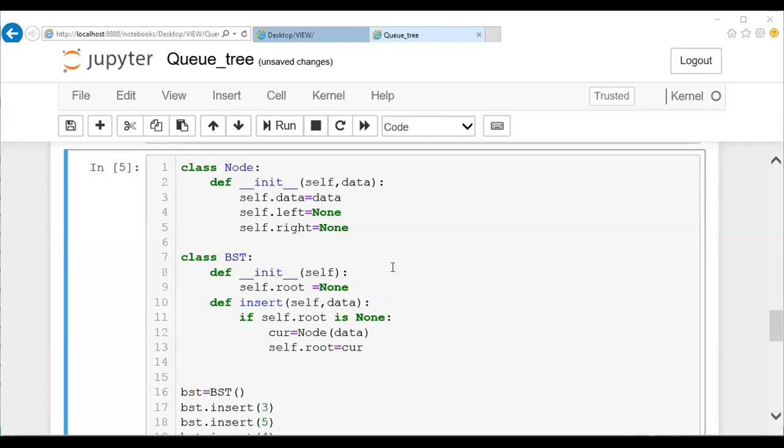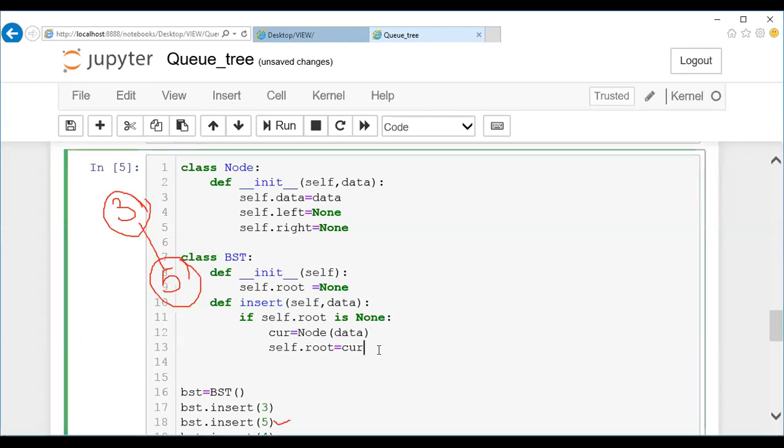Listen, as per the scenario, assume 3 is the tree which is created, the root node, which is done. When this is called for a second time, what happens? This is a binary search tree, right? Whenever it is a binary search tree, this particular data will be compared with the root data. This data is greater than this, so it should be added to the right side of it. Now we'll see what we are supposed to do to add this to the right side. That is the next step.